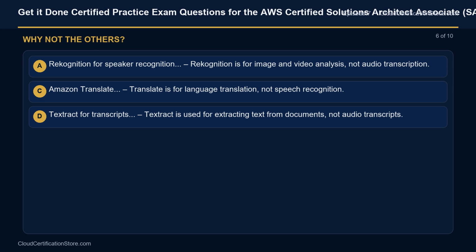Why not option A? Rekognition is for image and video analysis, not audio transcription. Why not option C? Amazon Translate. Translate is for language translation, not speech recognition. Why not option D? Textract for transcripts. Textract is used for extracting text from documents, not audio transcripts.